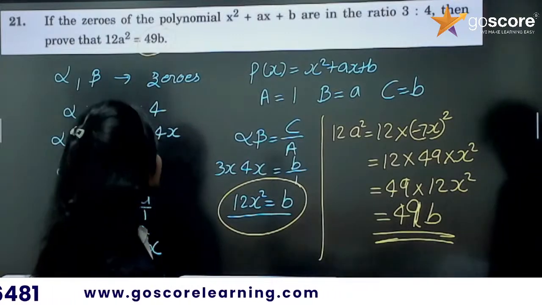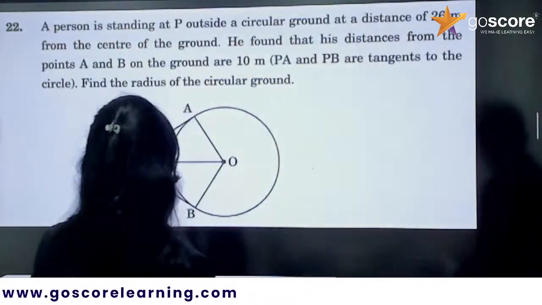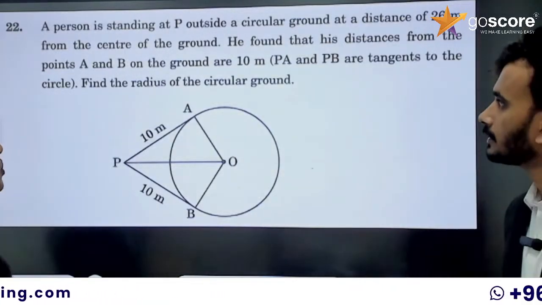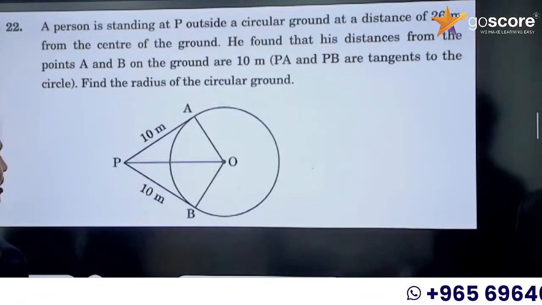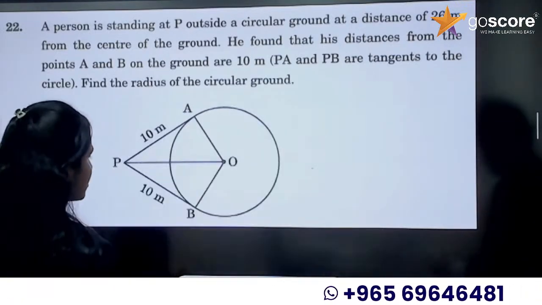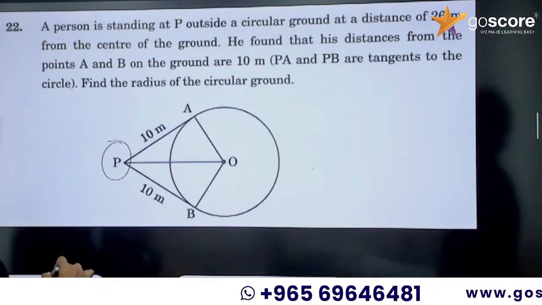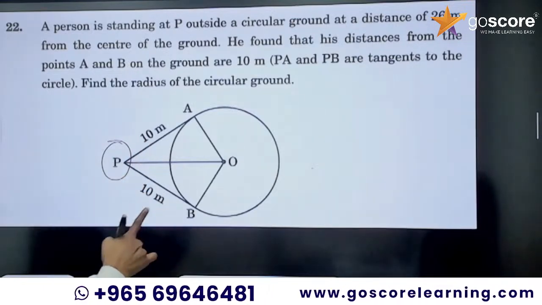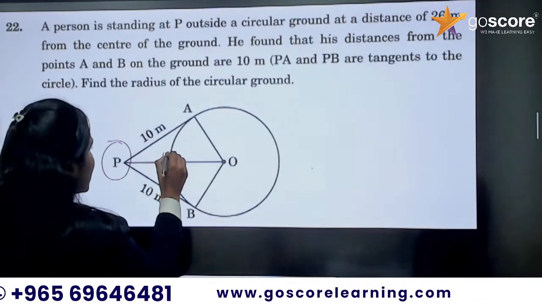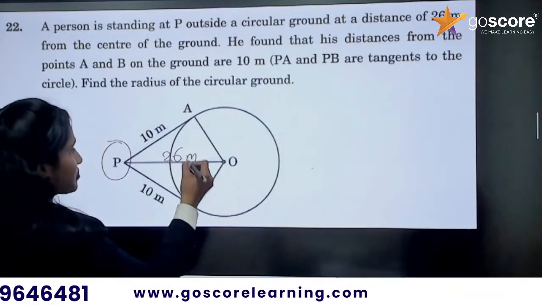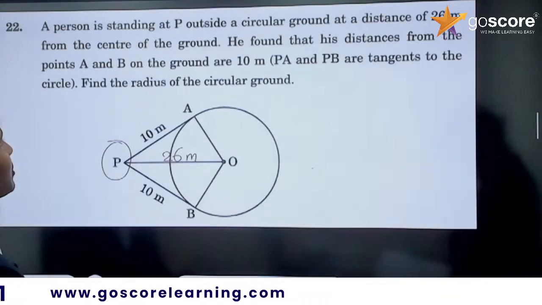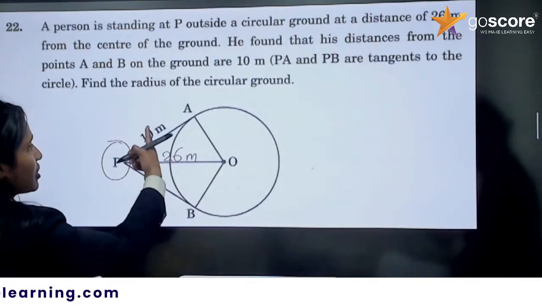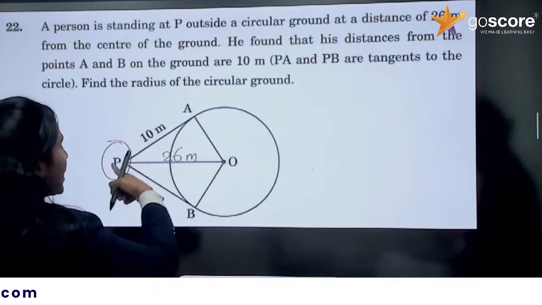Okay. Now, the next question, what is it? Yeah, it's a question from circle. So, what is the question? A person is standing at P, the person is here, outside a circular ground at a distance of 26 meter from the center of the ground. So this PO is 26 meter. Now, he found that his distances from the points A and B on the ground are 10 meter. It is already given in the figure. PA and PB are 10 meter.